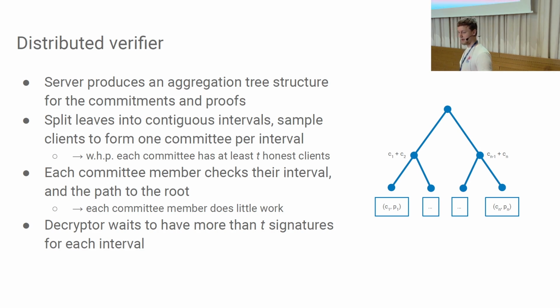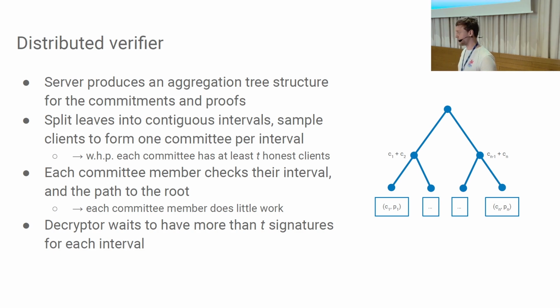And now we can choose contiguous intervals of the leaf nodes. So think of these boxes as containing multiple leaf nodes. And for each of these intervals, we have a separate committee. So as long as we have an honest majority in each of these committees, we just need to ensure that we get a response from each of these committees to check whether this tree is consistent.